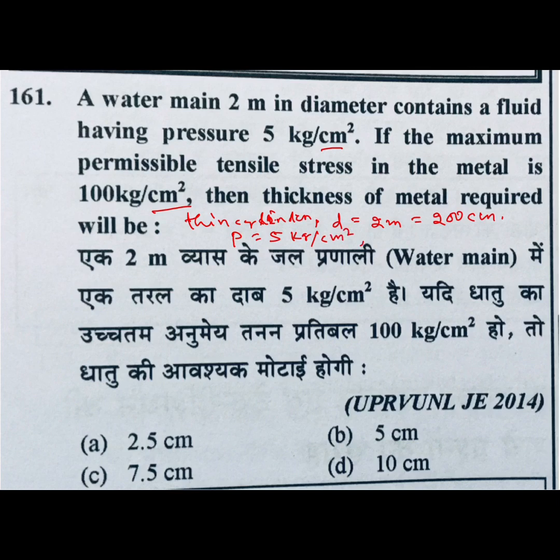Permissible tensile stress means hoop stress or circumferential stress. It's equal to 100 kg per centimeter square. Thickness value we have to calculate. This one is also important: thin cylinder and thick cylinder.